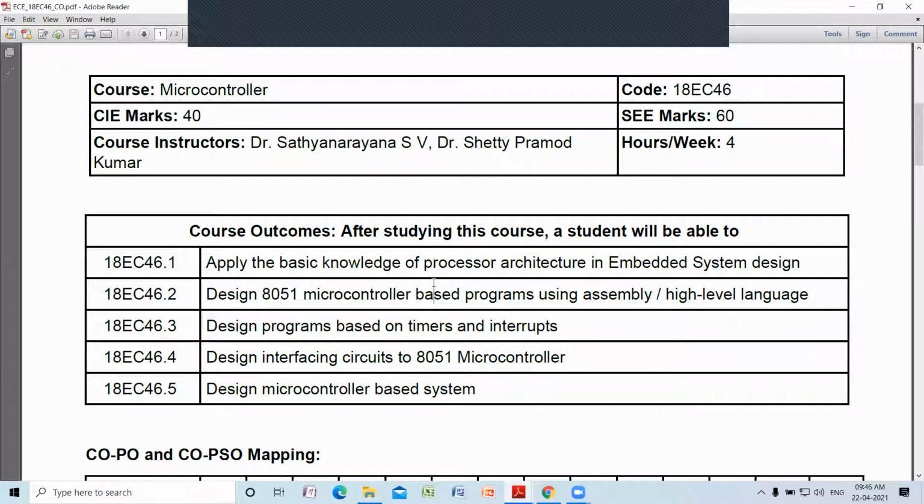Second outcome is you will be able to design microcontroller based programs using high level language or assembly level language. This ability you will get by studying module 2 and module 3. Outcome 3 is you will be able to design timer based programs and interrupt based programs. This you will get by studying module 3 and module 4, as well as module 5, because interrupts are studied in module 5. Timers and counters are studied in module 4.